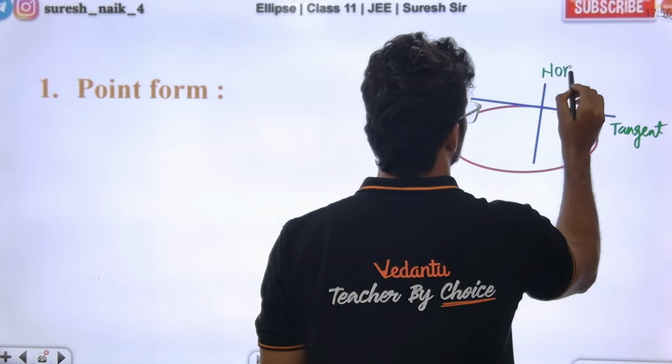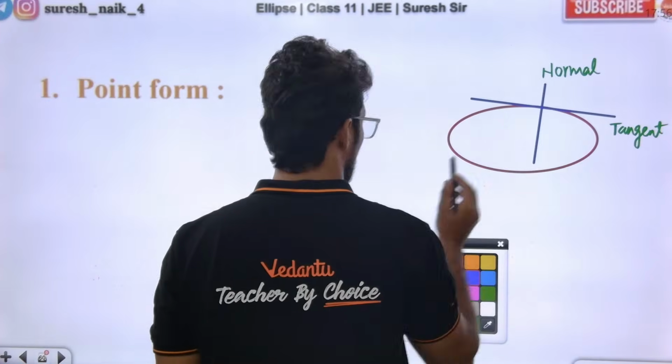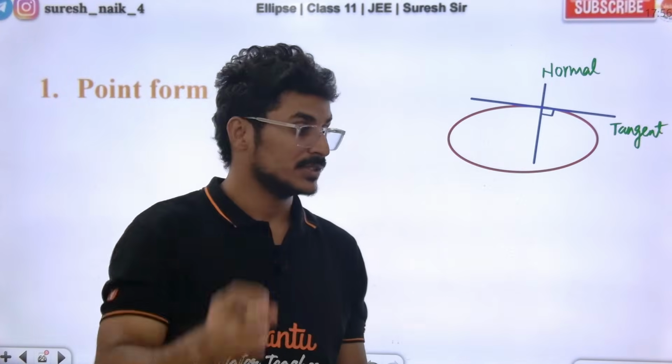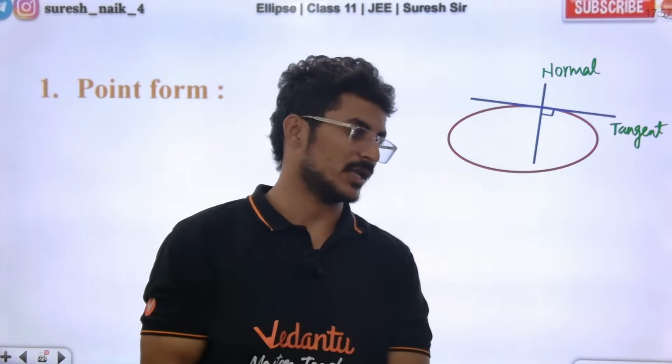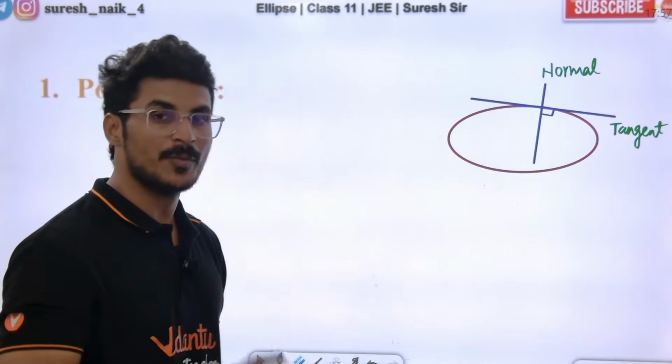Tangent and normal. Look here, tangent and normal both will be perpendicular. We know that. Tangent and normal both will be perpendicular to each other.